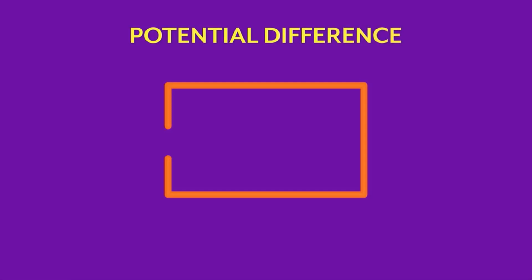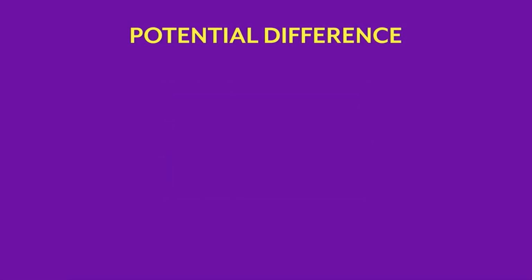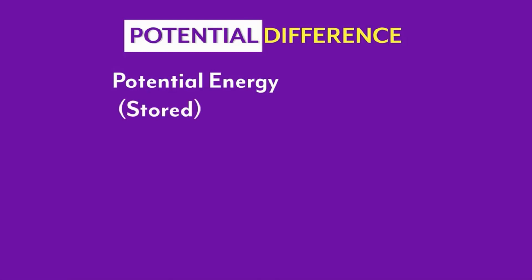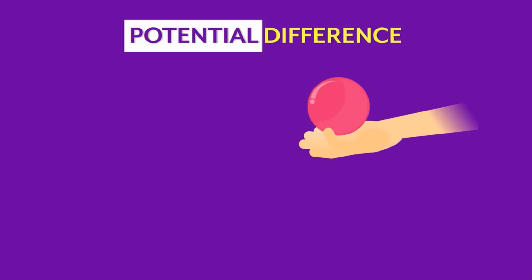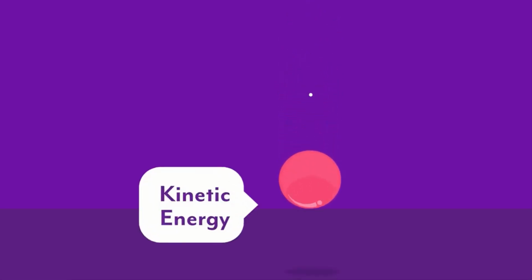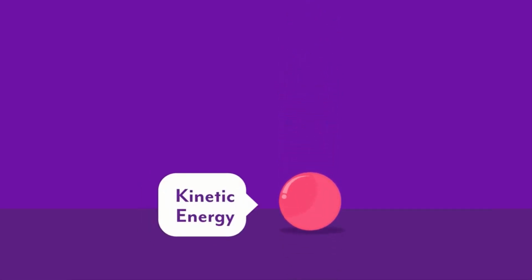Now, I can't define this term in one line, because that wouldn't help you understand the concept well. So let's dive a bit deeper into it. We see the word potential here. Have you heard this term before? Of course, we've heard of potential energy. It is the stored energy when an object is at rest. When you're holding a ball in your hand, it has potential energy. When you drop it, the potential energy gets converted to kinetic energy as it drops to the ground. Kinetic energy is the energy an object has when it's in motion.